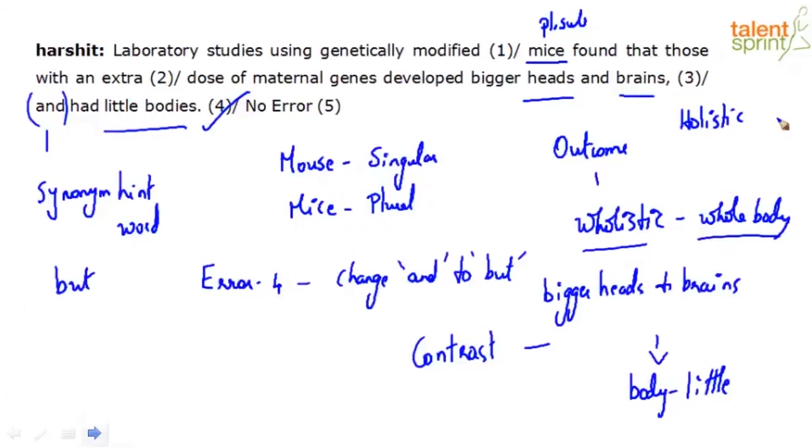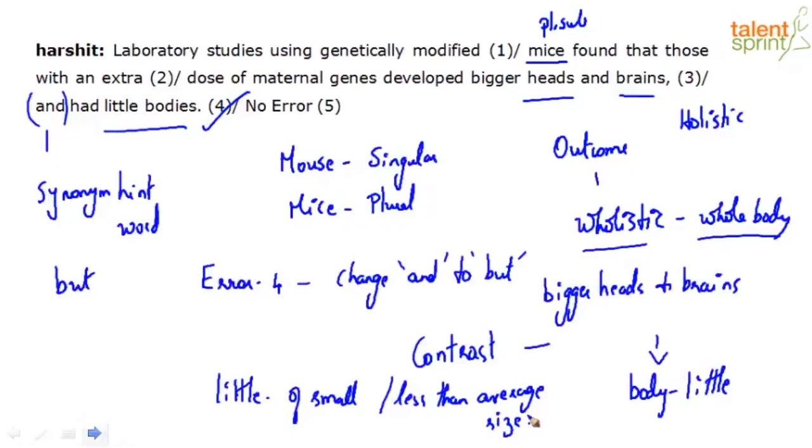And how each of the parts, let's say body parts itself, right? When you're talking about each component in the body being dependent on the whole body, then it makes sense to use holistic. So the quick difference for you to figure it out is, go ahead and look at it context-wise, right? Try and form sentences with both words, or look up sentences with each and you'll see the difference. In fact, the meaning that little brings in is also of small or less than average size. So since it's bringing that meaning in this context, it's fine. You don't have to change that there. Okay.